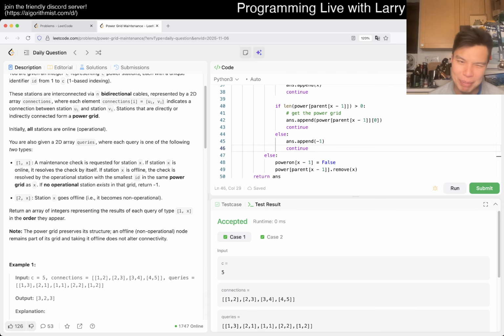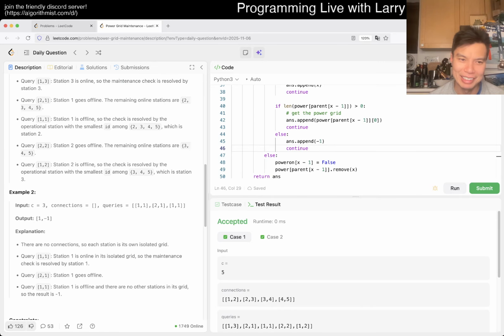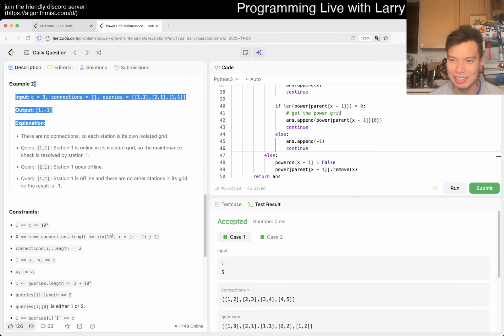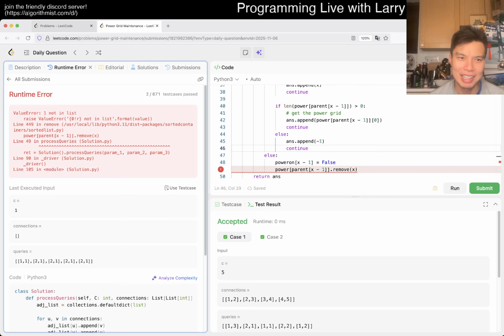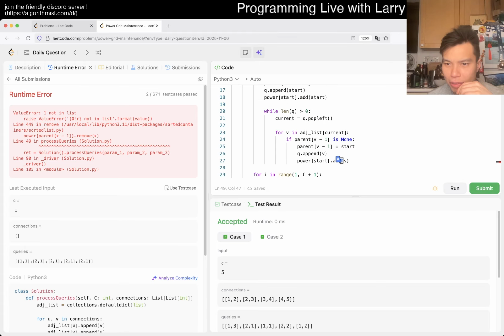Alright, looks okay for the inputs. I mean, these are very basic inputs, right? You have a linked list and then you have a node connection. Am I confident? Not really, but I am lazy. So let's give it a submit. Oh no, one not in list. Did I insert the wrong thing?